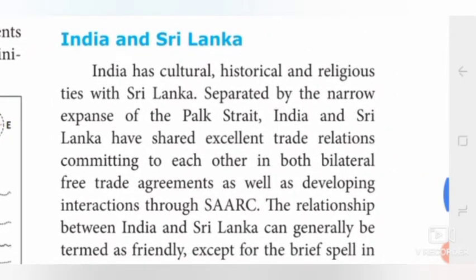India and Sri Lanka. Sri Lanka is situated in the south of India. The Palk Strait separates India and Sri Lanka. India has cultural, historical, and religious ties with Sri Lanka. Separated by the narrow expanse of the Palk Strait, India and Sri Lanka have shared excellent trade relations, committing to each other in both a bilateral free trade agreement as well as developing interaction through SAARC.